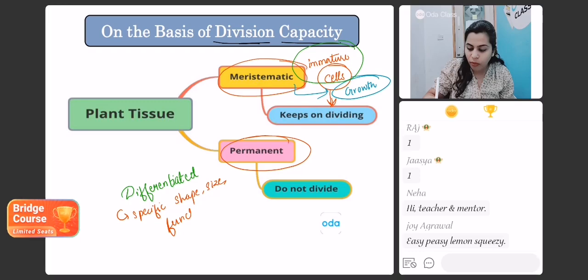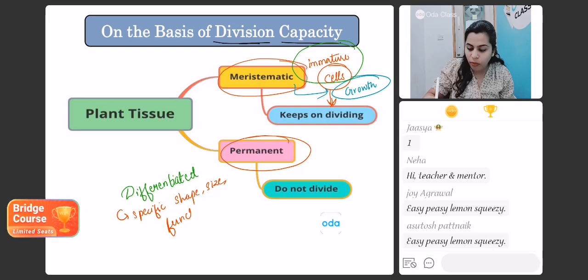Now these differentiated cells are going to perform a specific function in the plant. They have a specific shape, size, and function. That means the cells here do not divide further. The cells of permanent tissues do not divide further, and they have a specific shape, size, and function to perform. Are you all clear? We have learned about meristematic and permanent tissue, students.